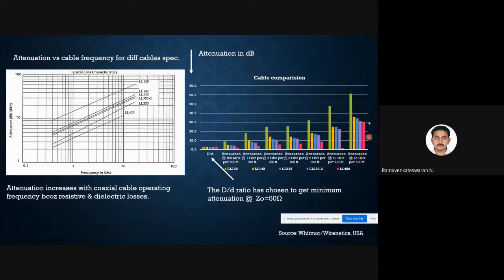But when going to 18 gigahertz, we are getting a problem. We cannot operate the coaxial cable for very high frequency. So well and good, we could be happy with the coaxial cable. Why are we going for waveguides or something different? Any cases? Which one do you prefer, green color or pink color?